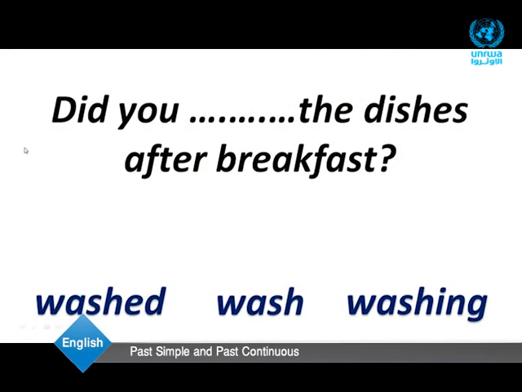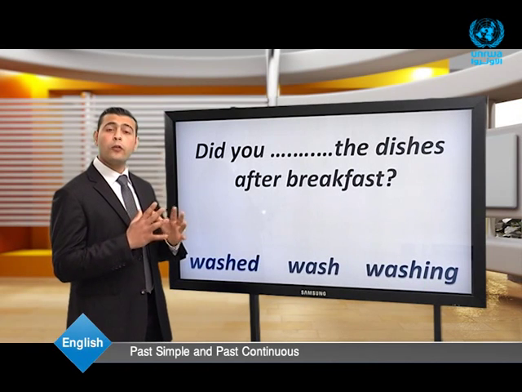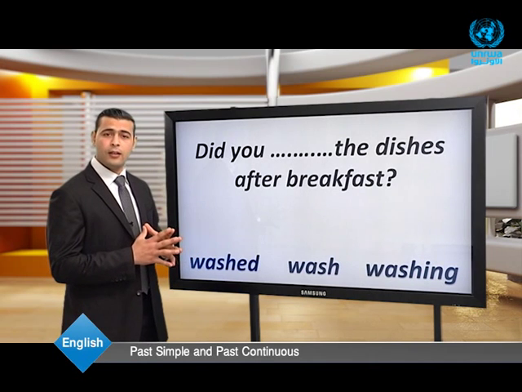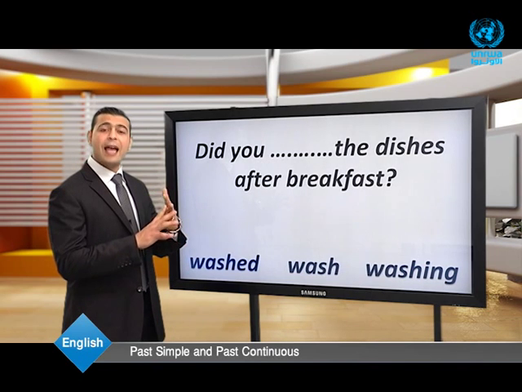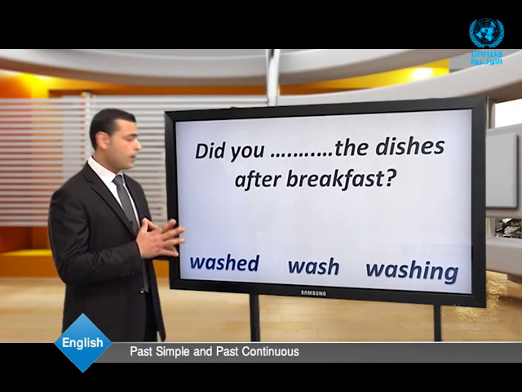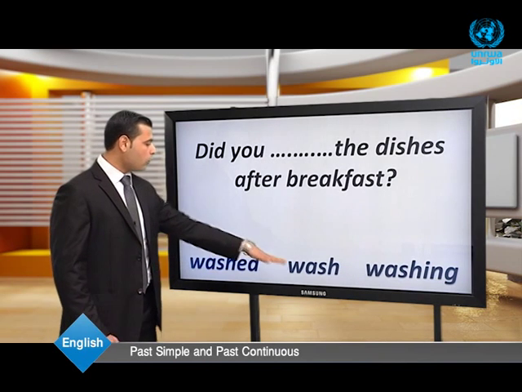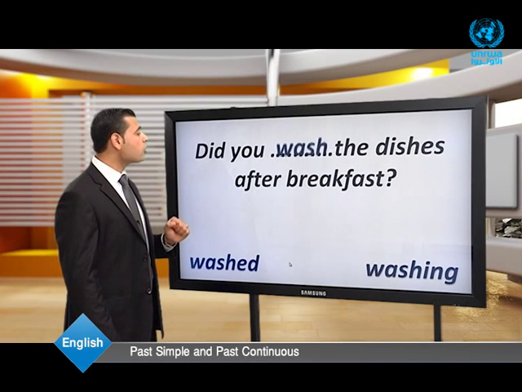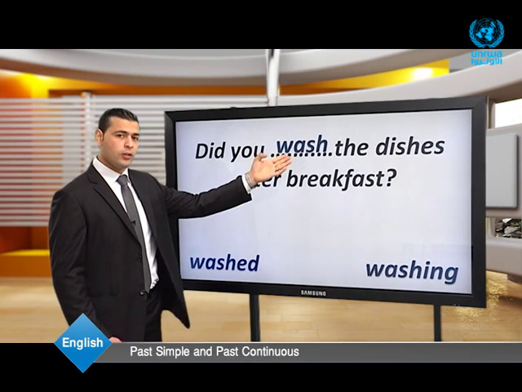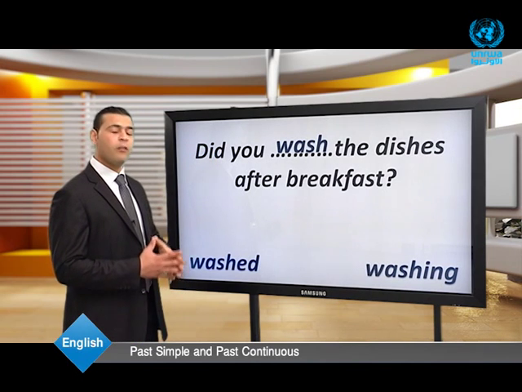The next one. Did you blank the dishes after breakfast? Here, did you washed? Did you wash? Or did you washing? Don't forget that, dear students, here we have a question. And we form the question in the past simple by using did, the subject, and the base form of the verb. Wonderful. Here, did you wash the dishes after breakfast? Why wash? Because we used did at the very beginning of the question.